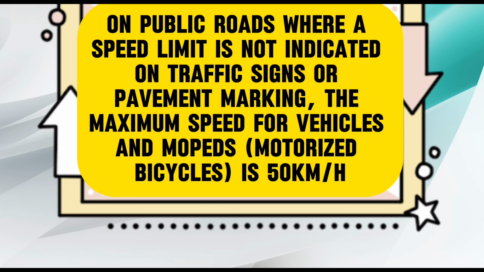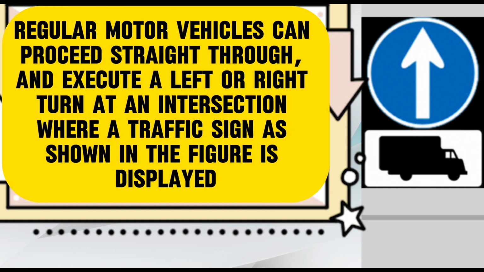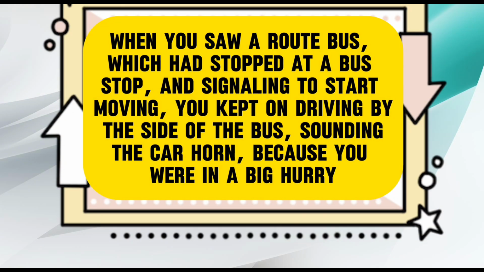True. On public roads where a speed limit is not indicated on traffic signs or pavement markings, the maximum speed for vehicles and motorized bicycles is 50 kilometers per hour. False. Regular motor vehicles can proceed straight through and execute a left or right turn at an intersection where a traffic sign as shown in the figure is displayed. True. When you saw a route bus, which had stopped at a bus stop, signaling to start moving, you kept on driving by the side of the bus, sounding the car horn, because you were in a big hurry.